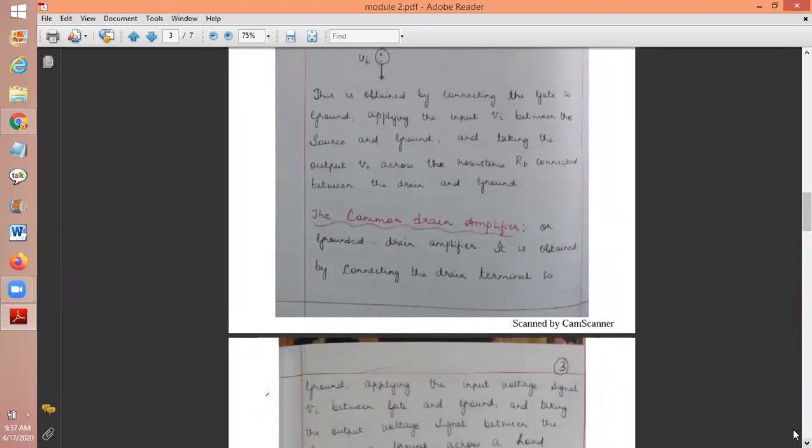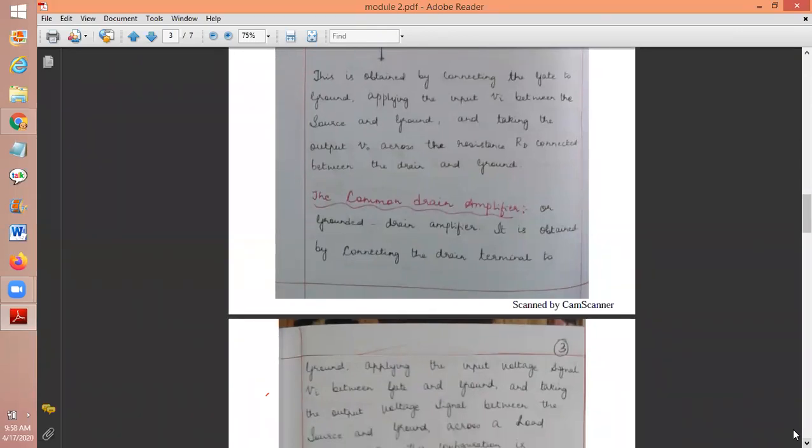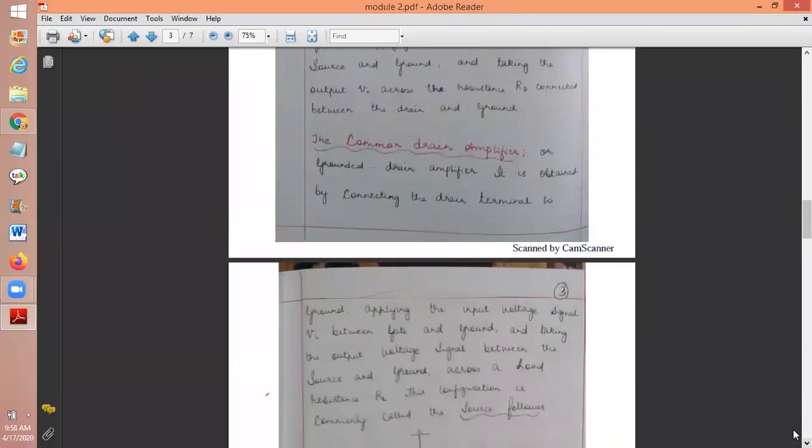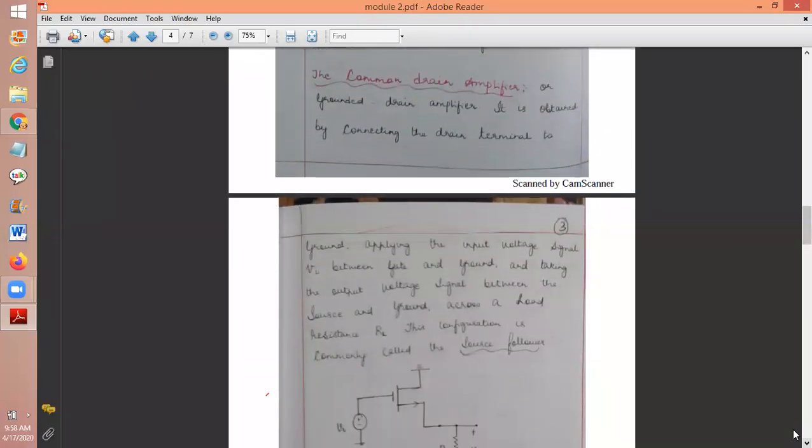What are the two configurations I taught you? CS and CG. In CS, where do we give the input? At the gate. Where do we take the output? At the drain. In common gate, the gate is grounded, so we are not giving the input to the gate, we are giving the input to the source. Very, very important.